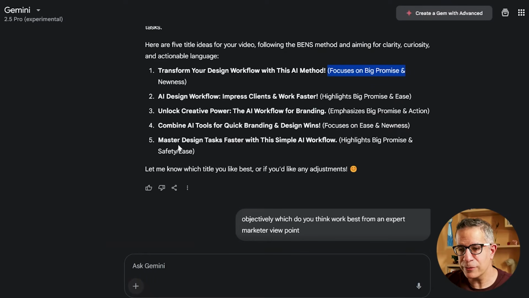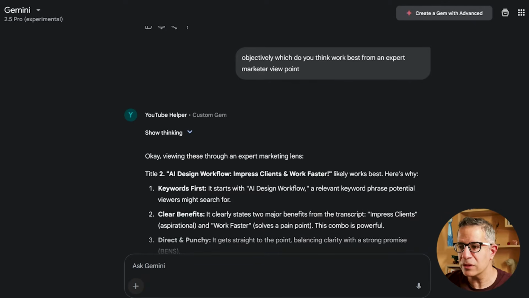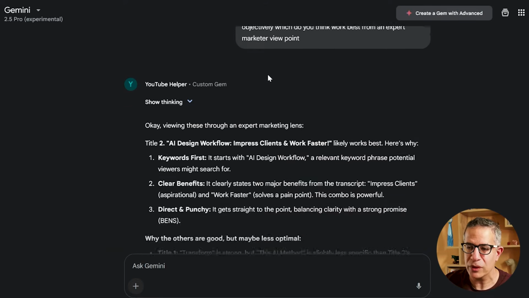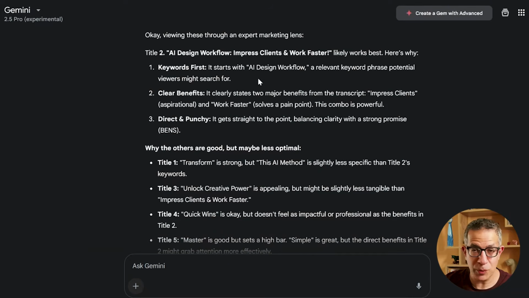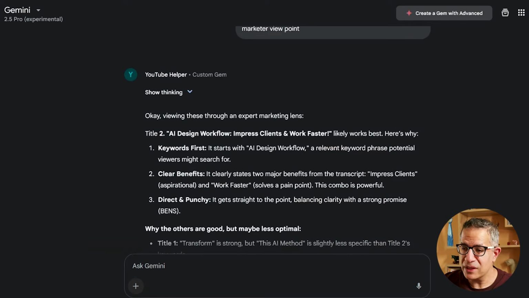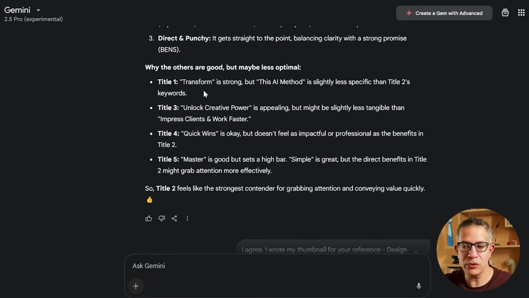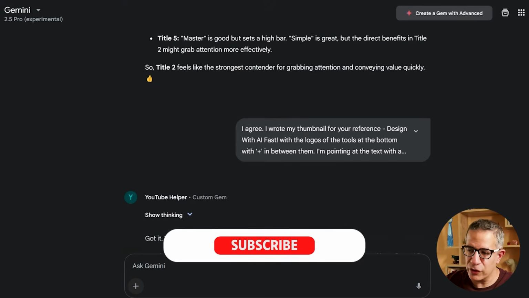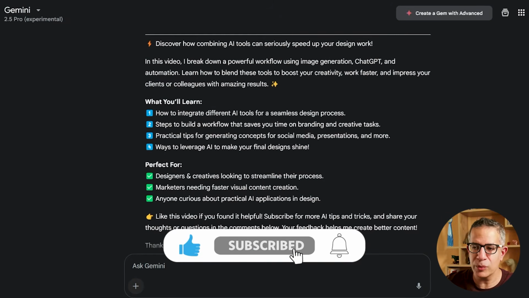Because I liked these 5 options, I wrote to it, objectively, which do you think works best from an expert marketer viewpoint? And it gave me a review of its own responses. It told me "AI design workflow: impress clients and work faster," and it gave me the reasons, and also why it thinks the others are quite good or less good. And I wrote there, I agree. So I said, okay, let's move to the YouTube description.